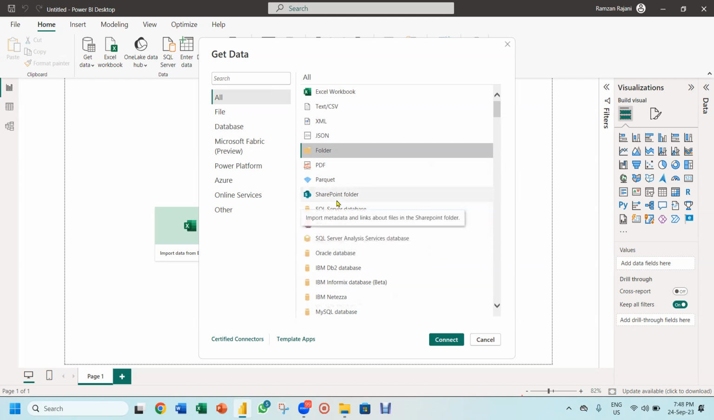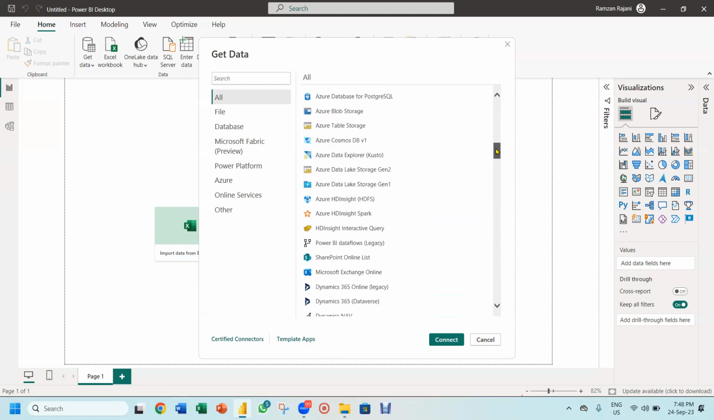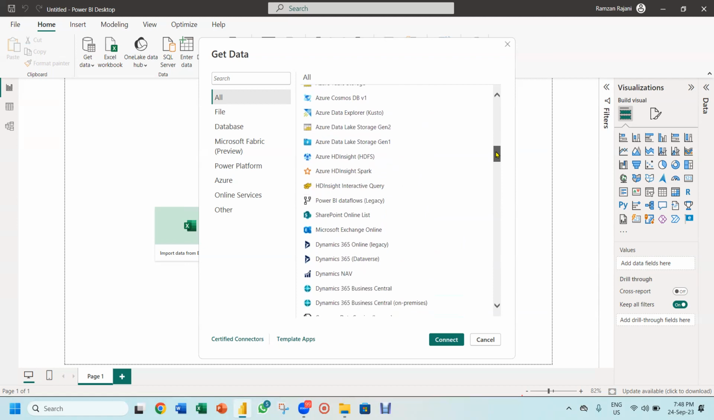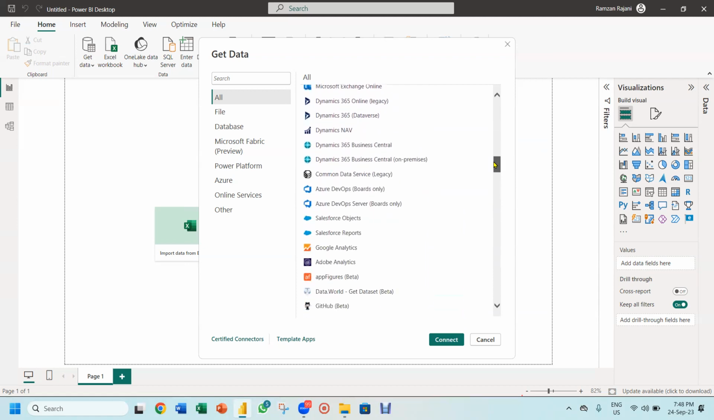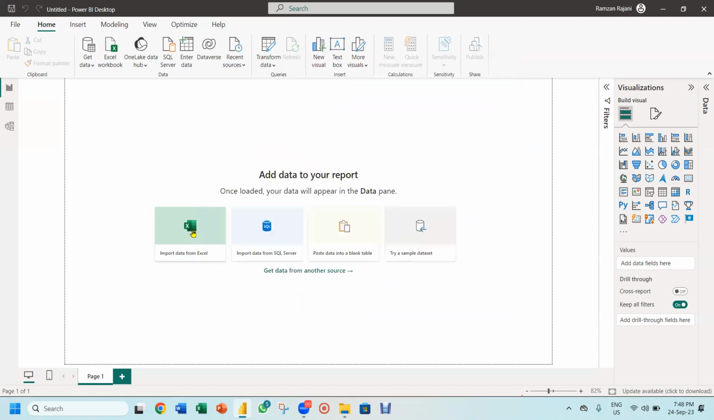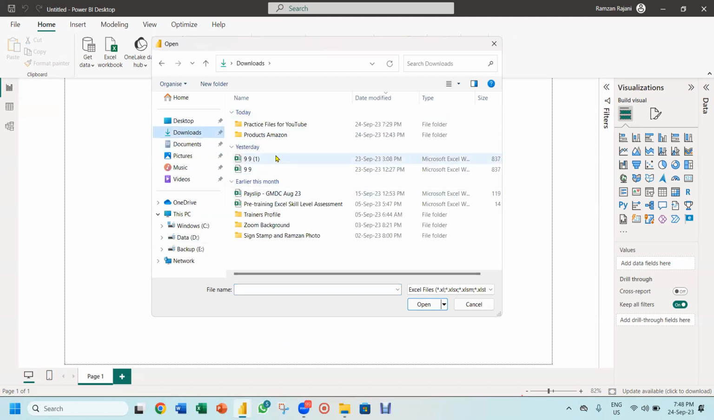You can pull from the SharePoint list if you are using SharePoint, Oracle, MS Access. MS Access we use very less now. So you have many Azure databases, Azure Lake, amazing SharePoint list, dynamic, many databases you can pull the data from here. Got it? So I'm just saying cancel over here and we come back to our Excel finally. So I click on the option import data from Excel, and here it will ask me where is your file. So I go to the downloads, and in downloads I have a practice file for YouTube.